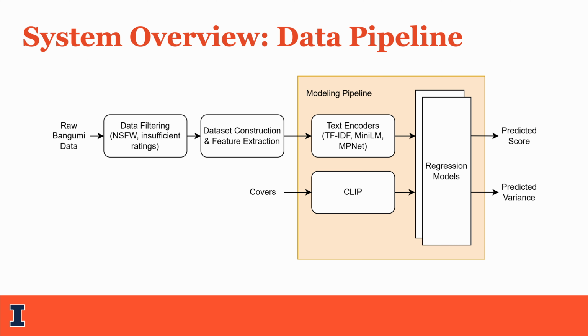Here is the high-level modeling pipeline. We start with raw Bangumi data, filter it to remove insufficient ratings or not safe for work content, and then move to dataset construction. The text data goes through encoders like TF-IDF or MPNet, while the cover images are processed by CLIP. These features are combined and sent to regression models to generate our predictions.